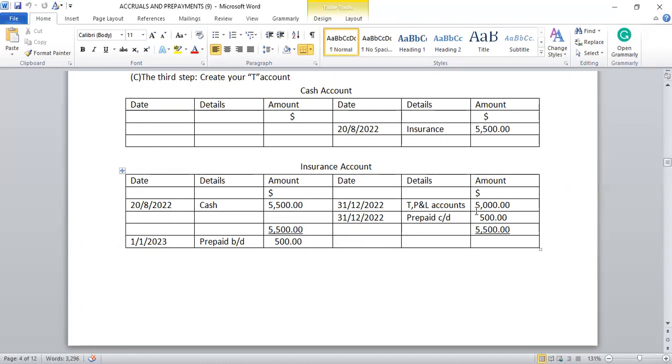You have to take $5,000 to the profit and loss account so that we will not overstate the expenditure. Because if we take the $5,500 to the profit and loss account, when all has not been consumed yet, the expense will be overstated. So rather, $5,000 will be taken to the profit and loss account, and the difference of $500 that has not been consumed will be carried down as prepaid carried down to the next year. Okay.